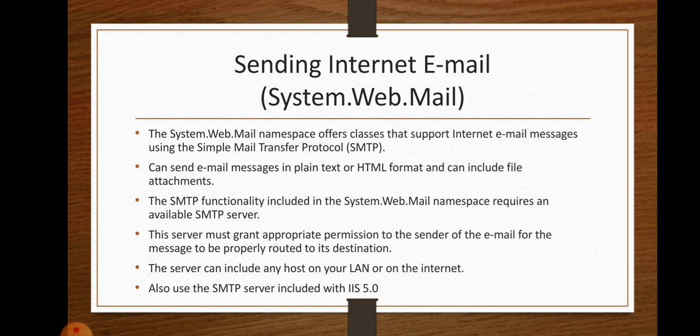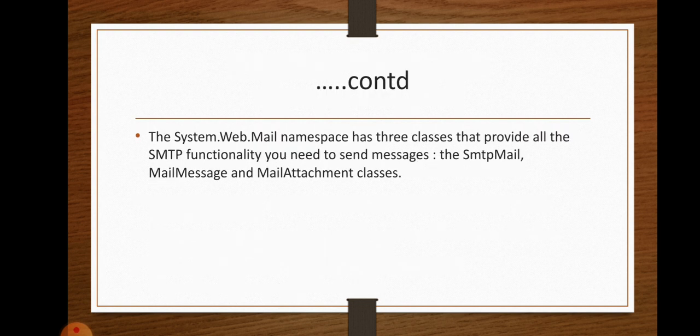This will grant appropriate permission to the sender of the email for the message to be properly routed to its destination, that is the receiver end. The server can include any host on the LAN or on the internet. Also, we can use the SMTP server which is included with IIS 5.0, that is Internet Information Server 5.0.